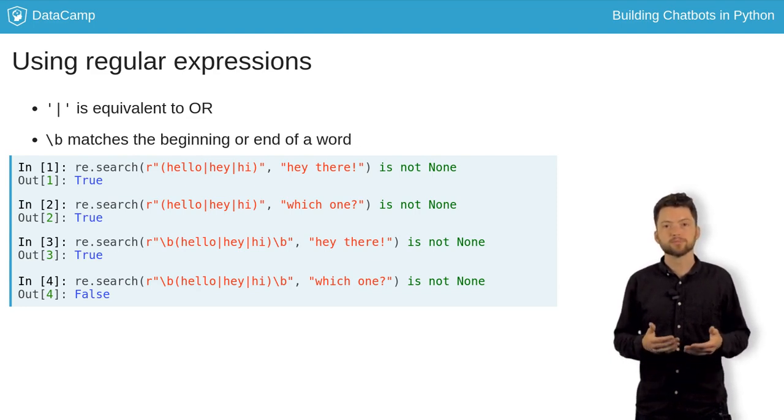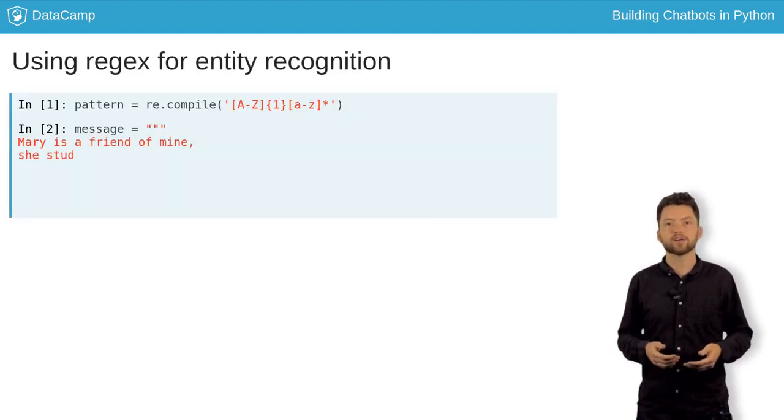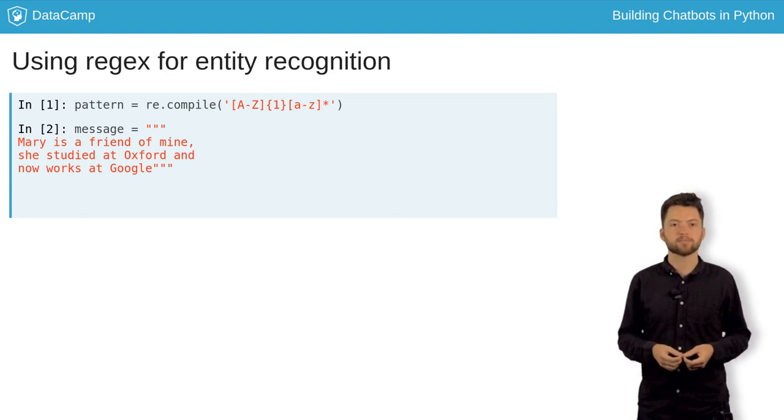If we're going to use a pattern multiple times, we can create a pattern object using the re.compile method. The pattern we've defined here uses some new syntax. Square brackets, for example, indicate a range of characters. As before, the asterisk means 0 or more occurrences of this pattern. So the final part of the expression means 0 or more lowercase letters. The first part of the pattern matches exactly one uppercase letter. So this pattern will match any capitalized word.